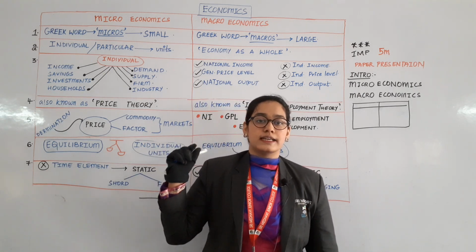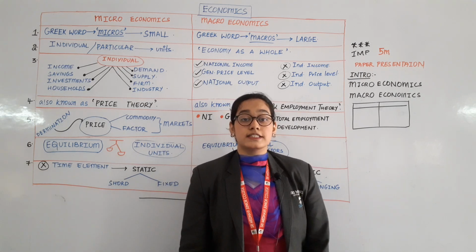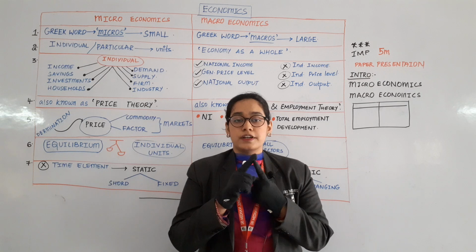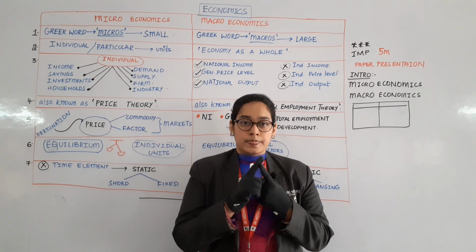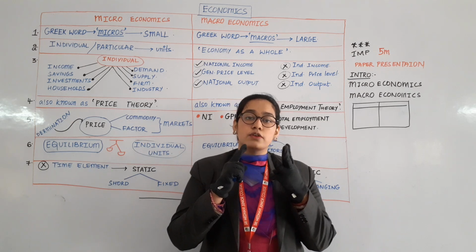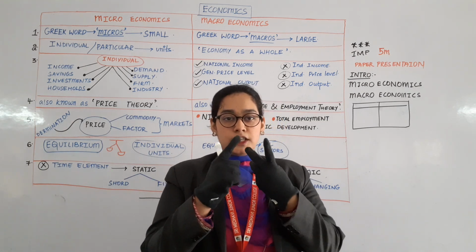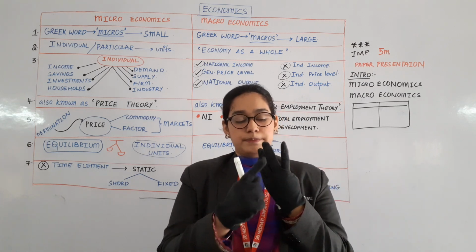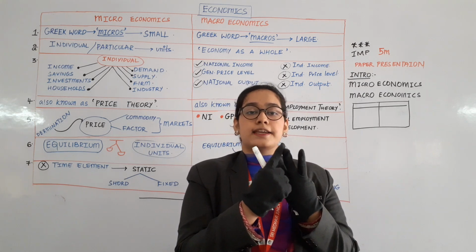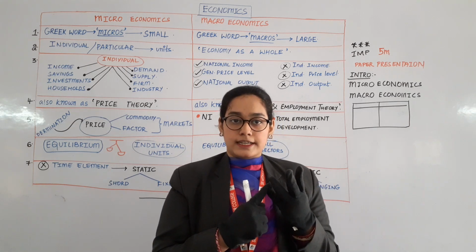Before starting this concept, in the previous classes we have discussed different types of utilities and features of human wants, and we have also discussed various types of goods. Utility was divided into 4 types: form utility, time utility, place utility and service utility.